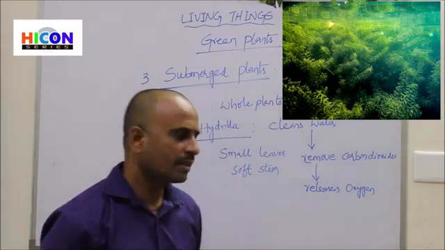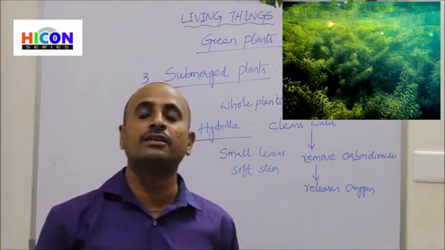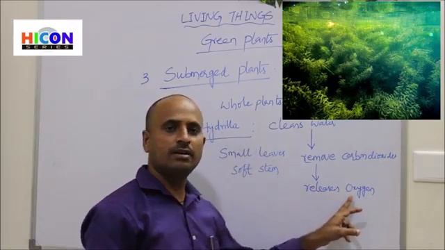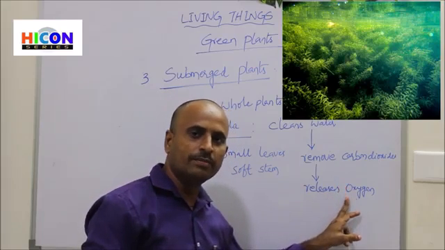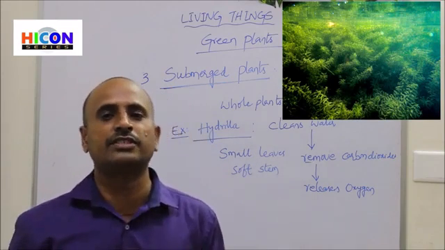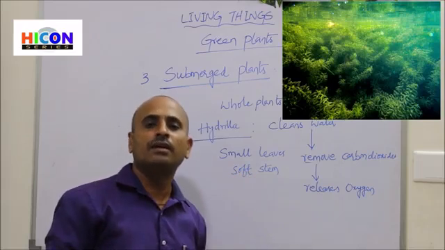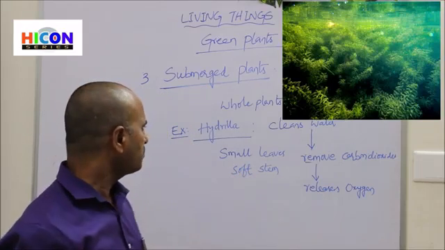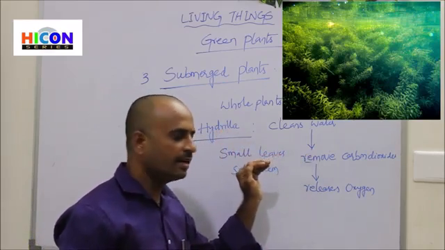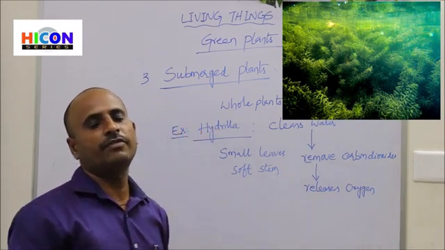So these plants are very helpful for aquatic animals like fishes. Because these plants release oxygen, this oxygen is very helpful for aquatic animals like fishes to survive in water bodies like ponds or lakes. So hydrilla cleans the water by taking in carbon dioxide and releasing oxygen. This released oxygen is very helpful to the aquatic animals.